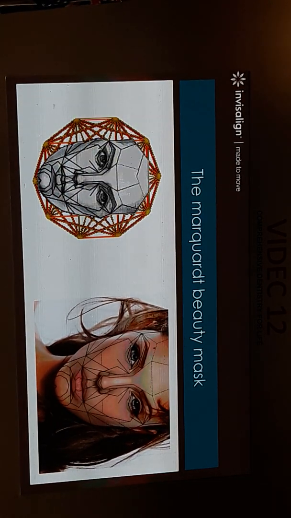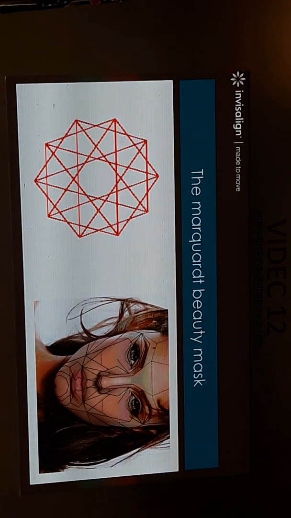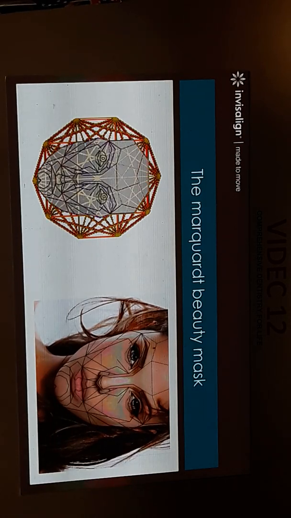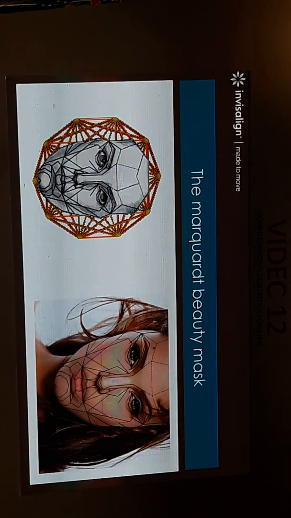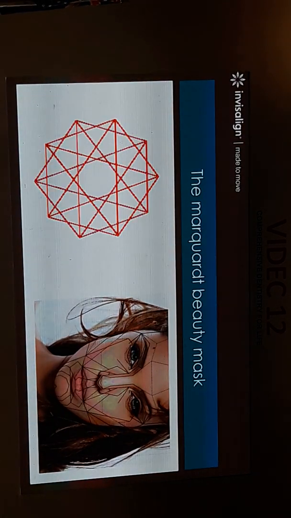of the human face. And actually his beauty mask, you see, consists of a pentagon, double pentagon, decagon, and also the mask. You see, this is the face that he constructed, and he named it the Marquardt mask.